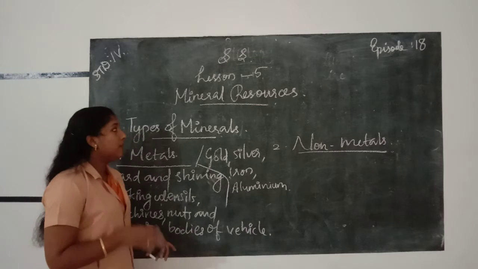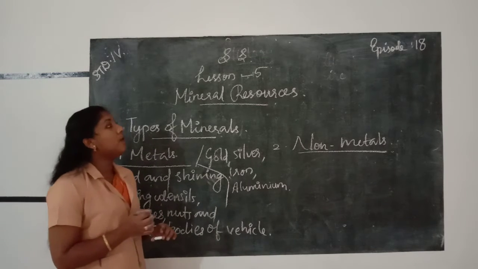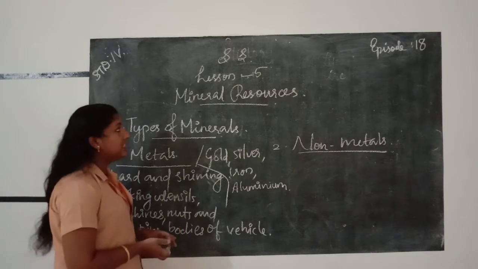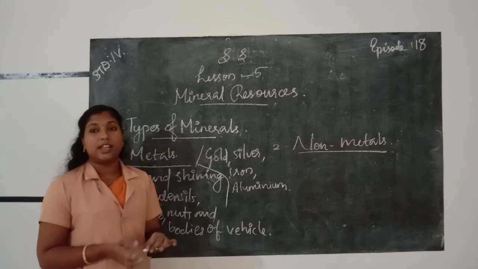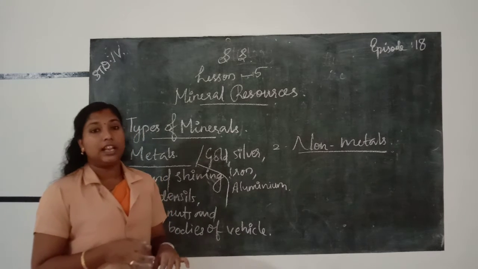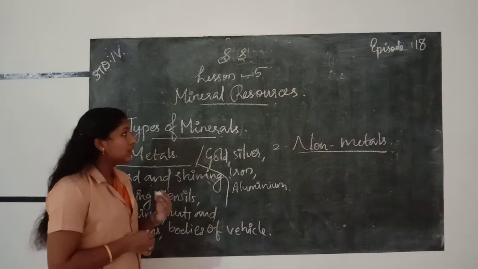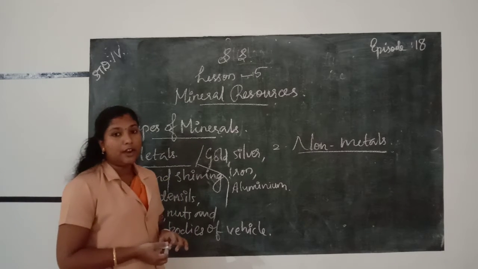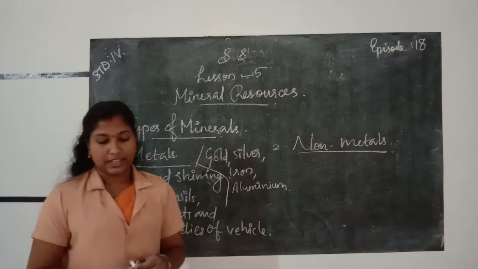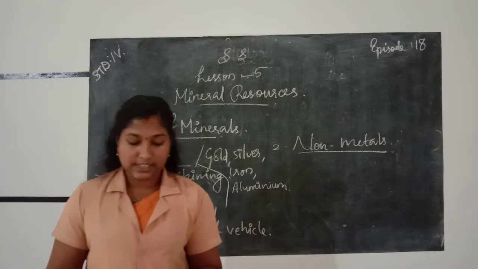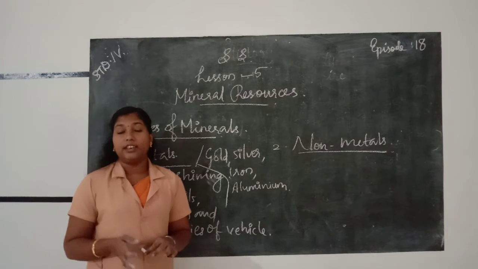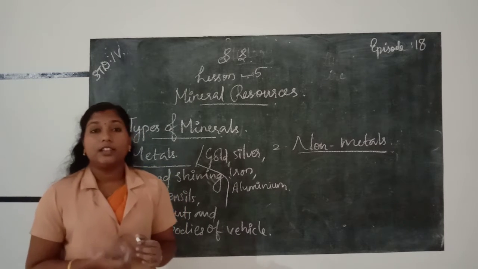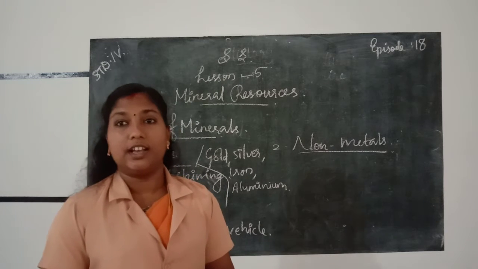Once again, what we learned in this lesson, we learned about mineral resources. We know that mineral is a natural resource, naturally occurring. Then we know that many of the materials are obtained from minerals. Minerals are natural resources. It is naturally occurring in Earth's rocks.